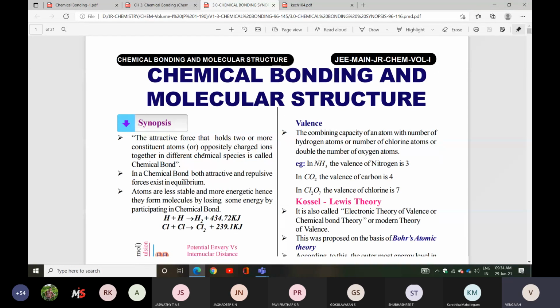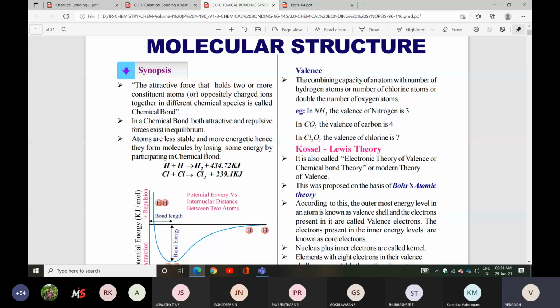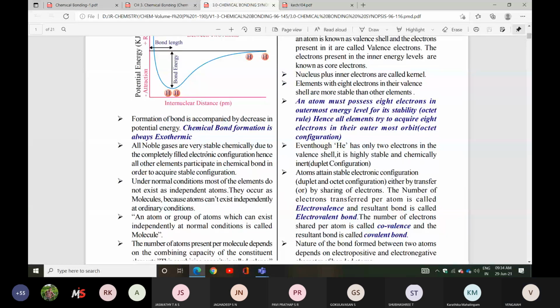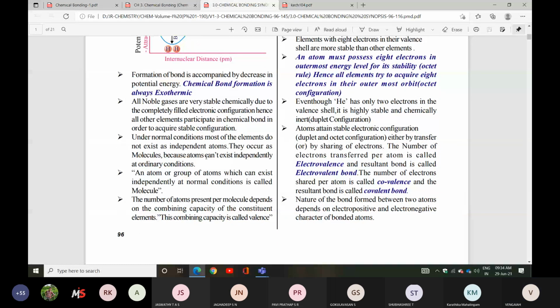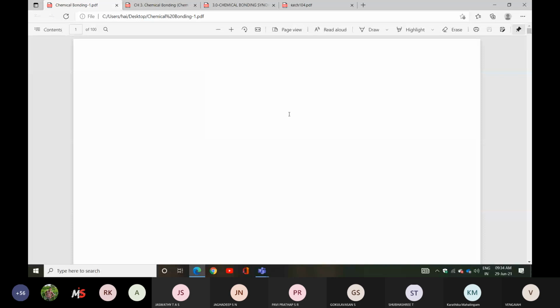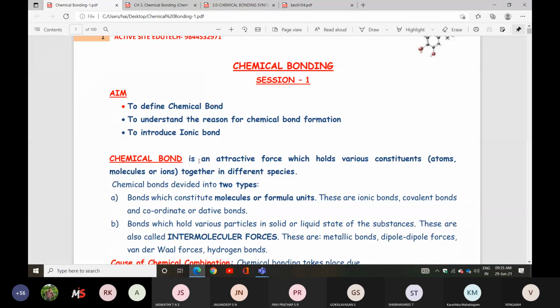So a chemical bond is nothing but atoms or molecules binding together, combined together. So listen here, I will repeat the definition once again. An attractive force that holds various atoms or molecules or ions together in different species, that you can say is a chemical bond.